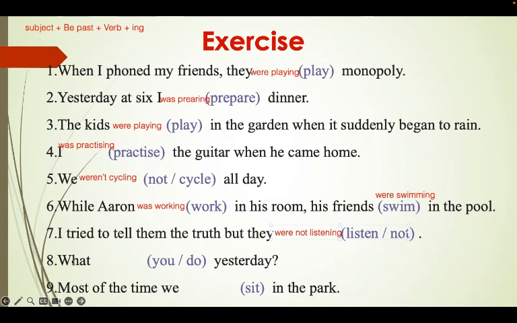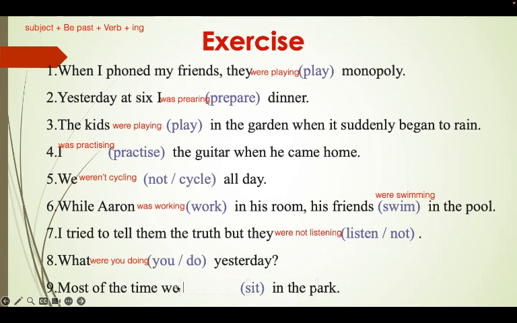Number 8, what you do yesterday. So it's a question. So what were you? And we put the verb and we add ing. What were you doing yesterday? Number 9, most of the time we sit in the park.